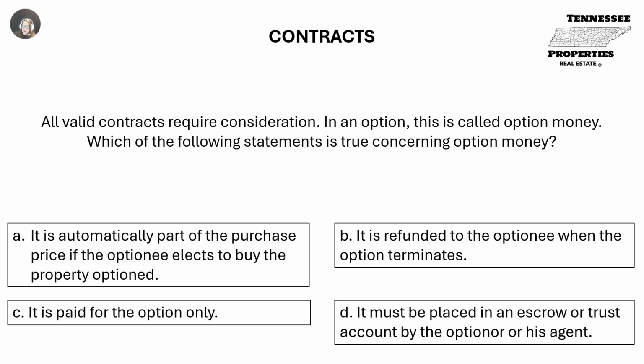All valid contracts require consideration. In an option, this is called option money. Which of the following statements is true concerning option money? A. It is automatically part of the purchase price if the optionee elects to buy the property optioned. B. It is refunded to the optionee when the option terminates. C. It is paid for the option only. Or D. It must be placed in an escrow or trust account by the optionor or his agent. C. It is paid for the option only.